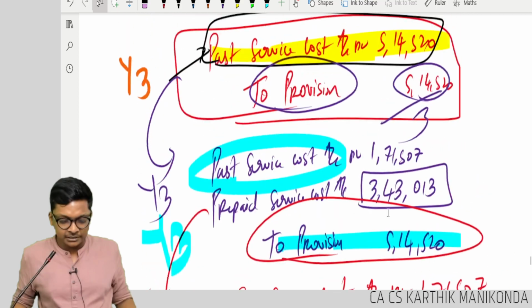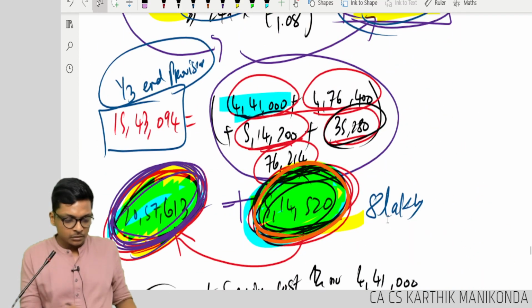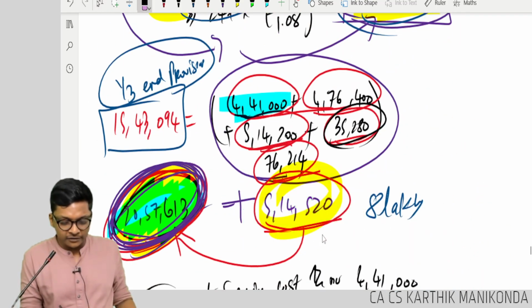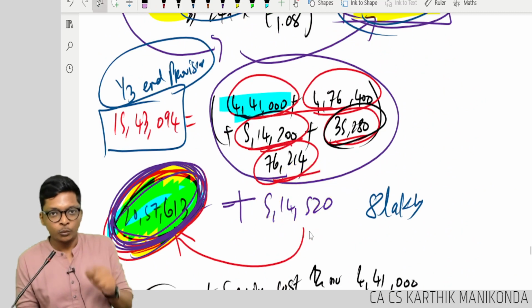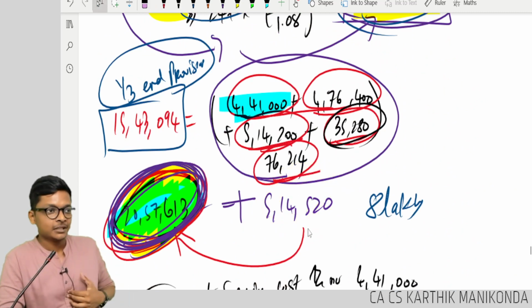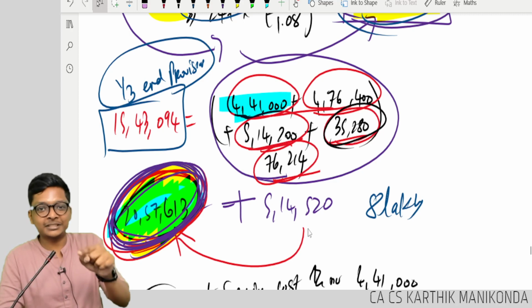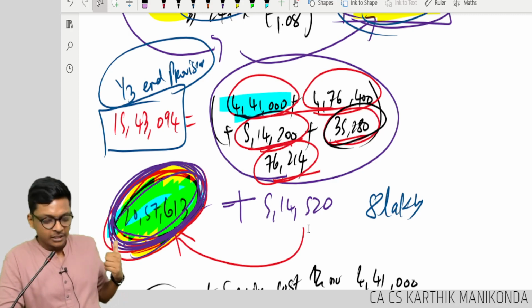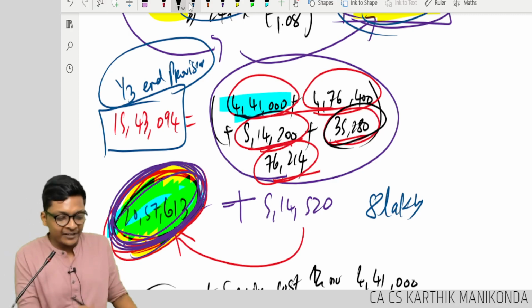In other words, this 5,14,520 which you found and told me was a balancing figure, which was past service cost. You never computed 5,14,520. How to compute 5,14,520?